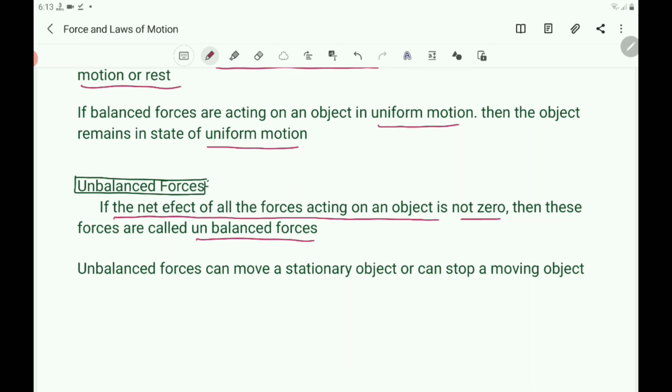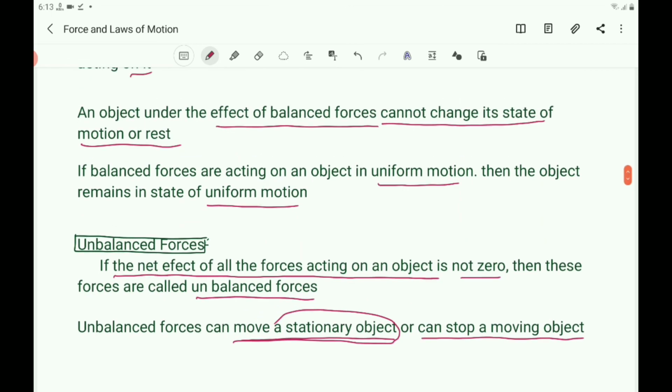Unbalanced forces can move a stationary object or can stop a moving object. When a force is applied on a moving object, the object stops. A moving object can stop by the unbalanced forces and a stationary object can start to move by the unbalanced forces. These are the effects of the unbalanced forces and also the effects of balanced forces.